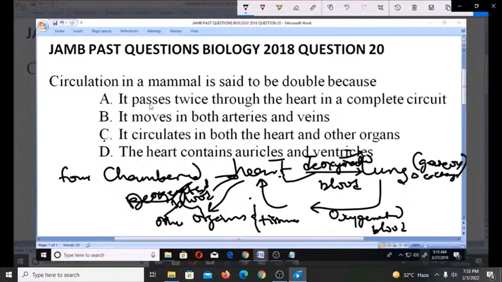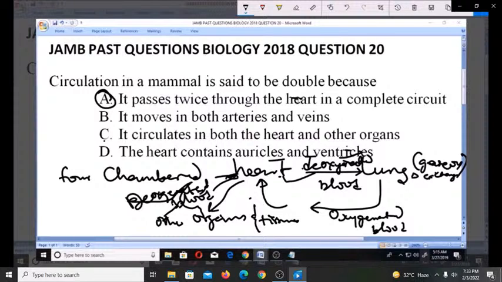So for a complete circuit of oxygenation and deoxygenation, it passes through the heart two times: when it was going for oxygenation, and when it has gone round and is coming for deoxygenation.